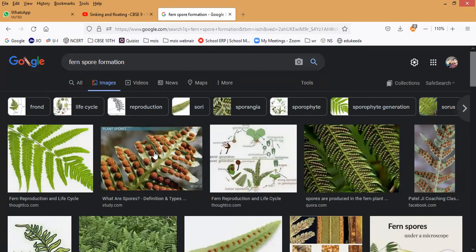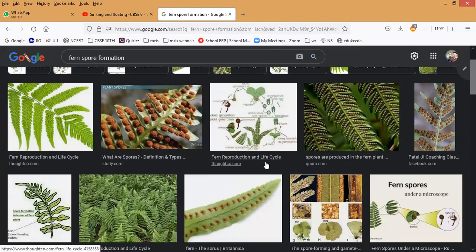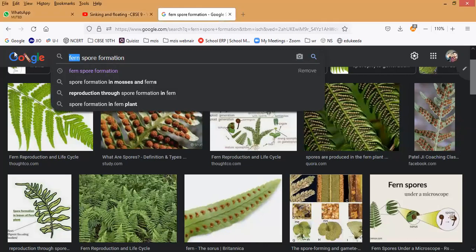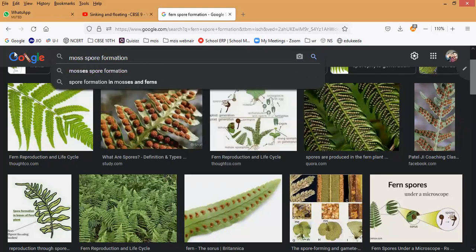Okay, guys. Spore formation, you can sometimes see somewhere in our decorative plants also, it is available. You can see fern plants. And the last one is what? Another plant is mosses. Ferns as well as mosses.